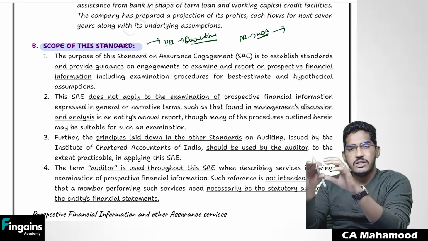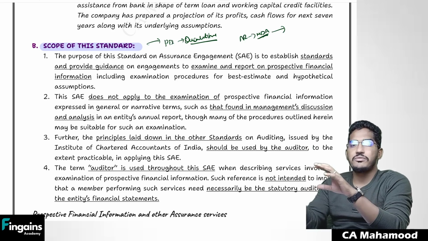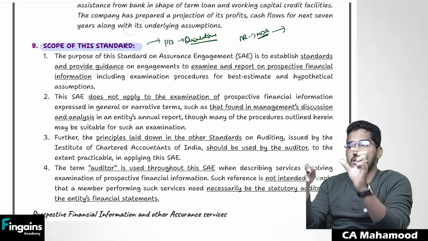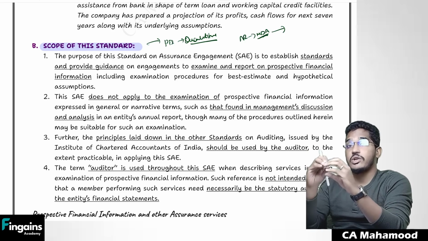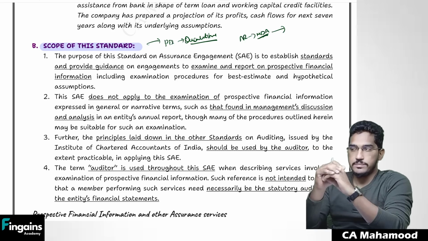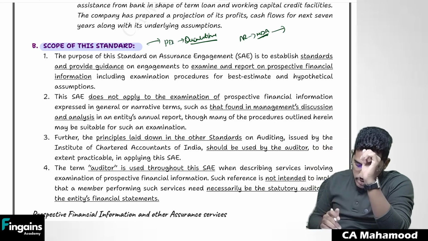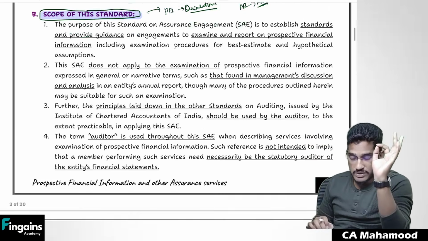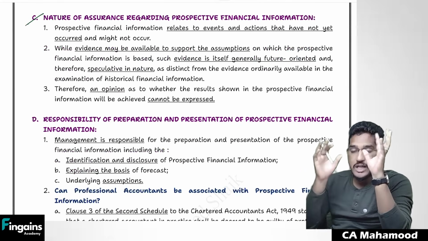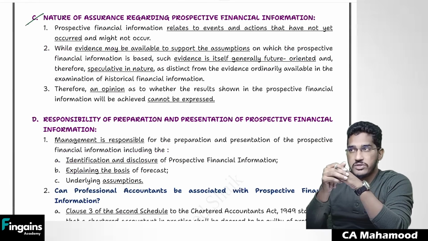If you are working on narrative disclosures regarding the future, then SAE 3400 does not have any role to play. SAE 3400 comes into the picture only when you are working on prospective financial information expressed in numbers. Clear, everybody? That is one important thing to remember about the scope of this standard. Next. So are you going to give any assurance when you're working on the prospective financial information?